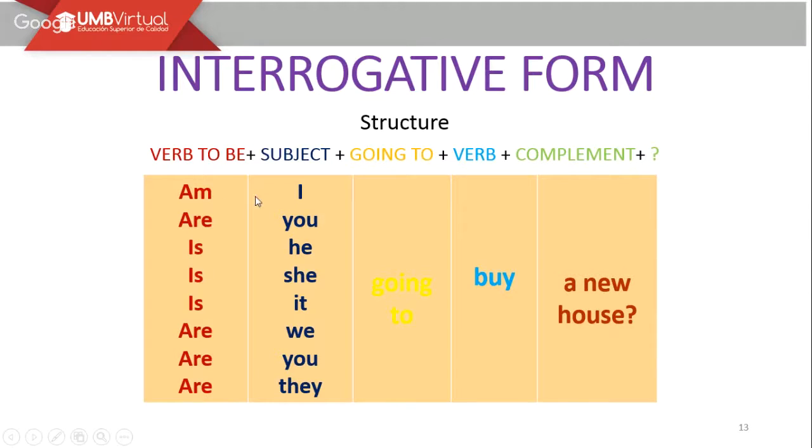So you're just going to change the order of them, and later on you're going to put the question mark. Remember something: this question mark is always placed at the end of the question, not at the beginning. In Spanish we want to put it at the beginning also, but in English it is not mandatory, it is just prohibited, forbidden. Recordemos que el uso del signo de interrogación siempre lo vamos a colocar solamente al final de la pregunta, nunca va al inicio.